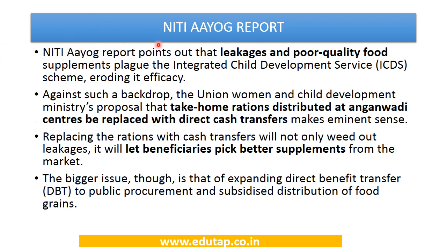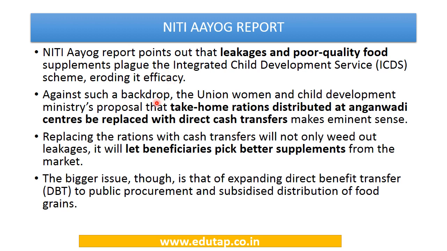Now let us come back to the Niti Aayog report, which pointed out that we should use direct benefit transfer in the ICDS scheme. The report says that leakages and poor quality food supplements are a main issue under the ICDS scheme, and using direct benefit transfer will eliminate these issues.